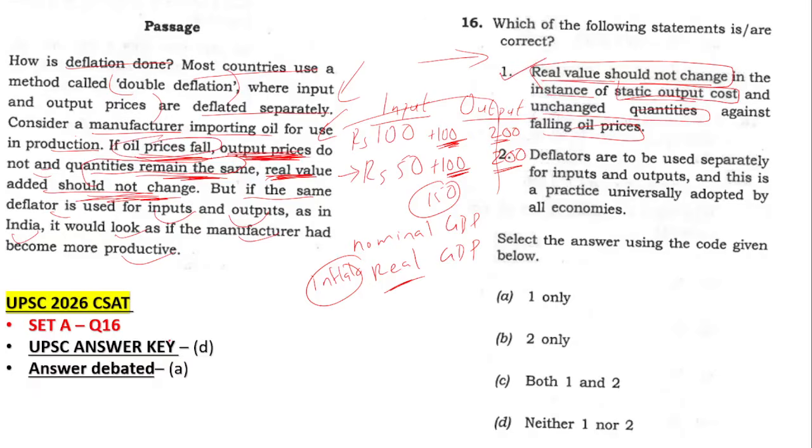So here the problem is the UPSC answer key is given as D. D is what? Neither 1 nor 2. Because of this only, the debated answer is A, that is 1 only. 2 is anyway wrong, because it says everybody universally adopts the separate deflator. Here they are not telling universally; they are telling just some countries, most countries, do it. So that is why 2 is anyway wrong. But whether 1 is true or not is the debate. As per what we see, 1 should be true and the answer should be A.